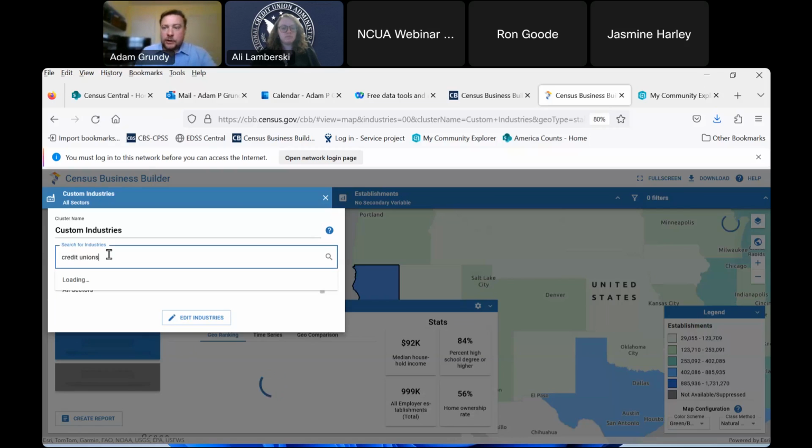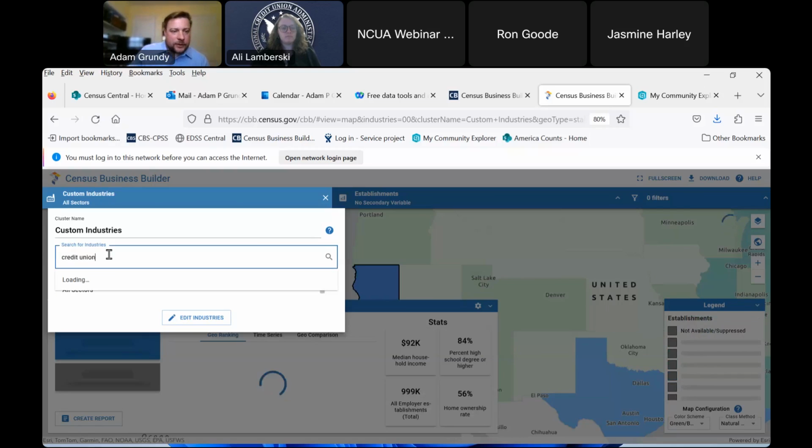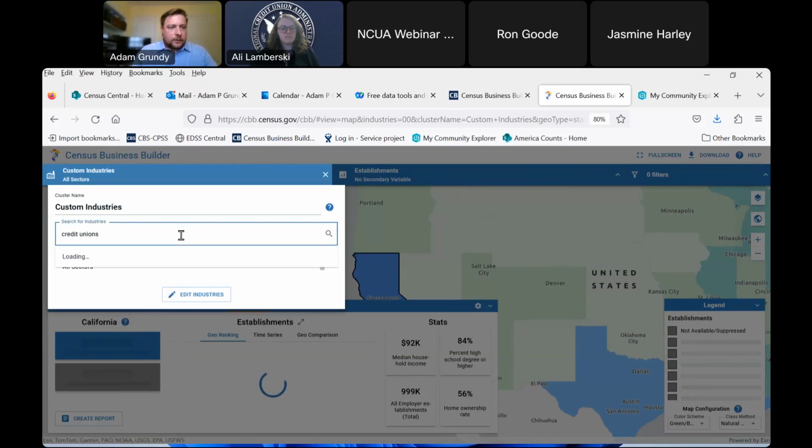Depending on the NAICS code that you're looking for, opening up a credit union or even just expanding your business, for our purpose today, I can select one of the different examples of these industries that pop up. I'm just waiting for it to populate. Usually it's much quicker than this, but with so many people on the line, we want to make sure that we honor your time and that this populates properly. Once credit unions is able to pop up, I'm going to minimize something right here. There we go. My apologies for a little bit of delay here.